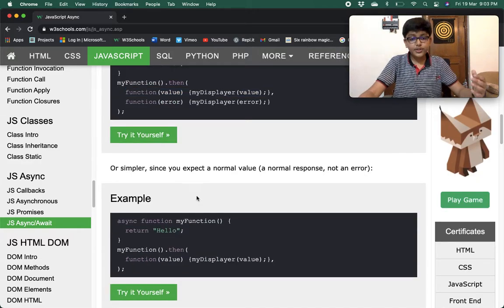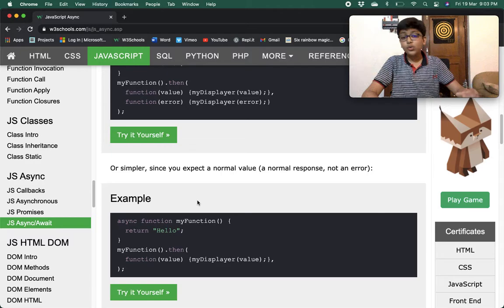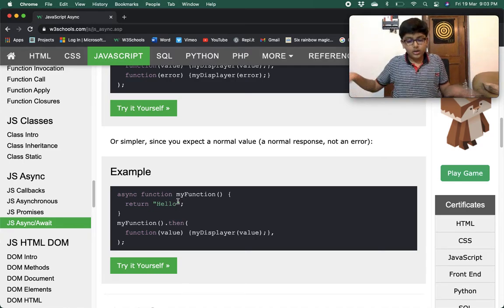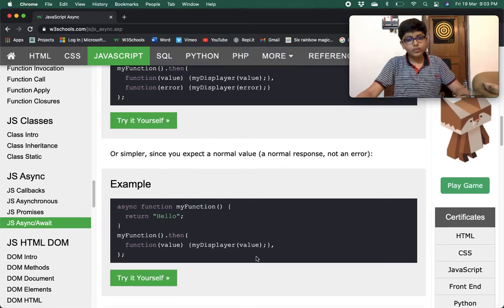Or simpler, since you expect a normal value, a normal response, not an error, you could just remove the error method. So this is the same code but there is no error method.